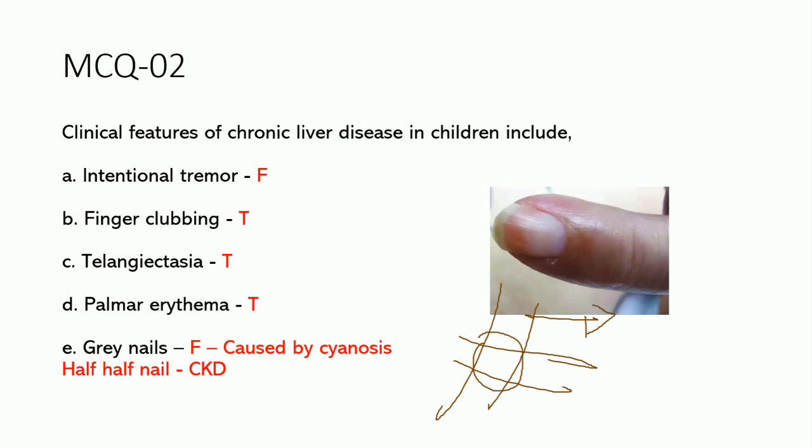Usually in chronic liver cell disease, what we see is leukonychia, whitish patches in the nails. That is a sign that we can elicit in chronic liver cell disease. Gray nails mean cyanosis. And the half-and-half nail, what I have mentioned here, we can see in chronic kidney disease patients or children, where the distal end will be yellowish or brownish and the proximal half will be whitish as normal.